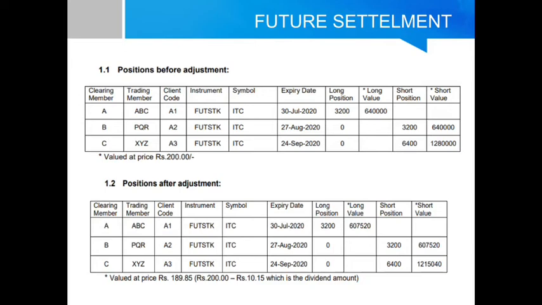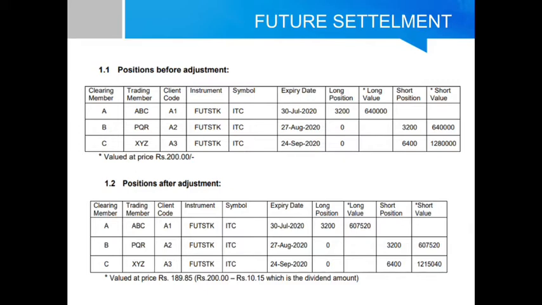Now coming to the futures settlement, we have the following example: position before adjustment and position after adjustment. In the first table you will see different trading members, different clients and different positions. In table 1.1, trading member ABC, client A1 has an ITC July expiry long position of 3200, and the value of that position is 6,40,000.